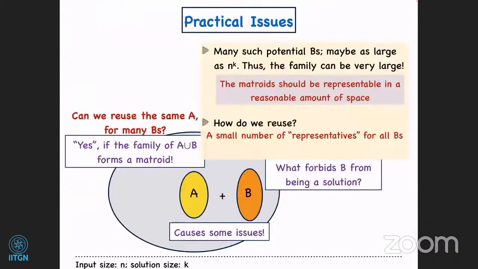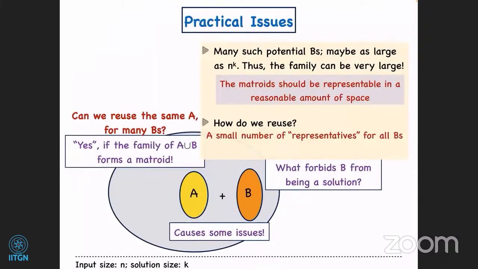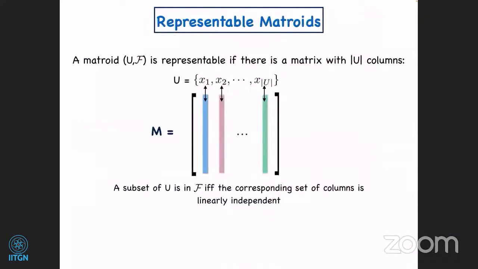Okay. So now let us look at the matroids. We say that a matroid U comma F is representable if there is a matrix where for each element in your universe you associate a column with it. For instance, here with x1 you have associated the first column, with x2 you have this red column, and so on.